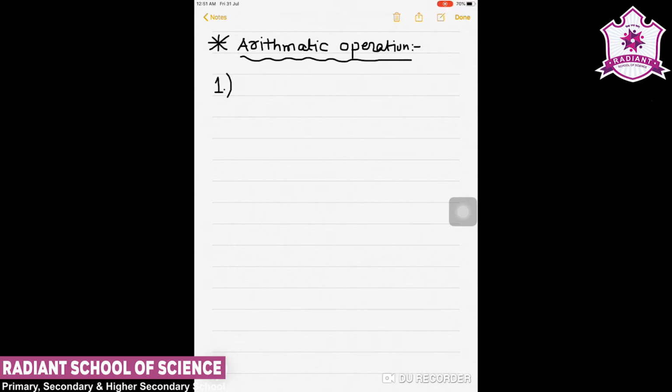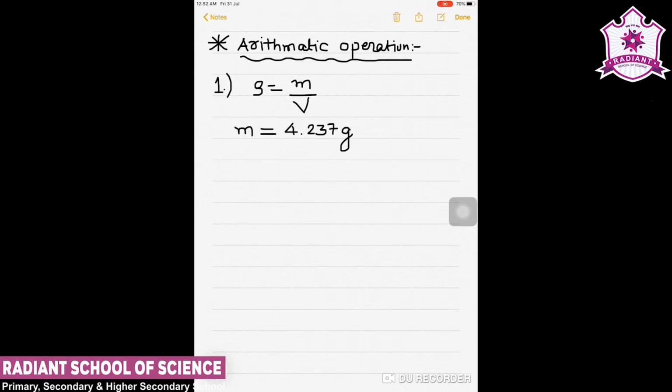इसको हम एग्जाम्पल से देखते हैं. Suppose I have to find out density. Now I know the equation of density, that density is equal to mass upon volume. Now suppose I am given mass as some value, that is 4.237 gram.